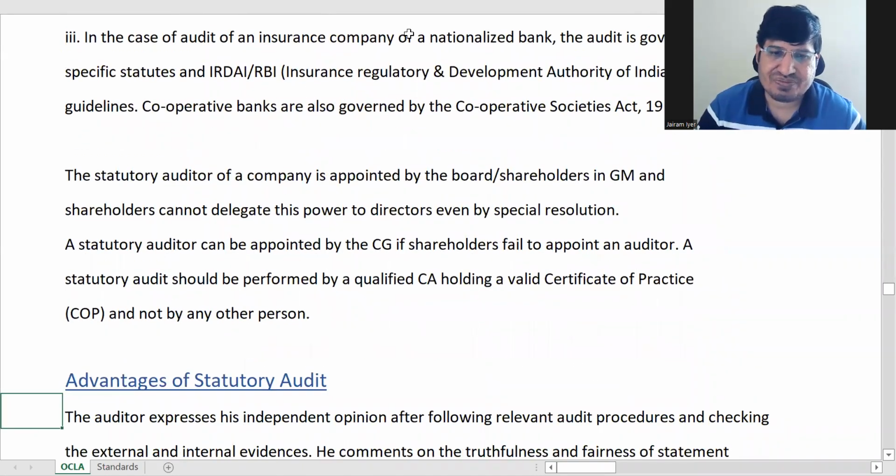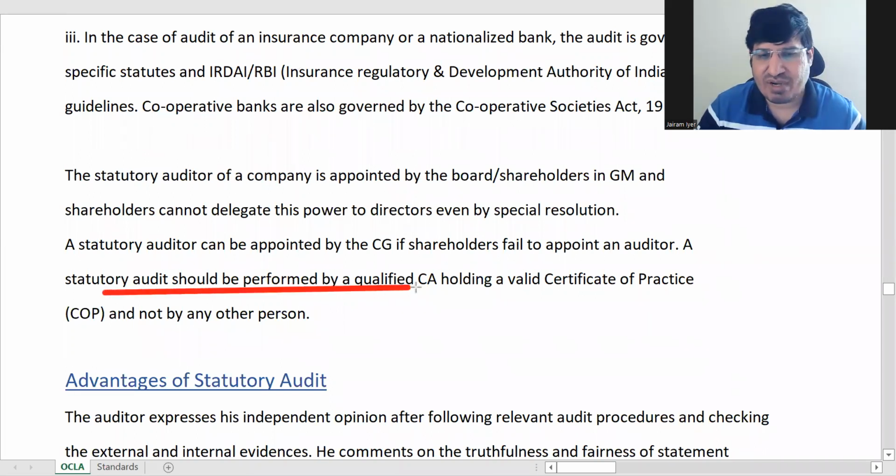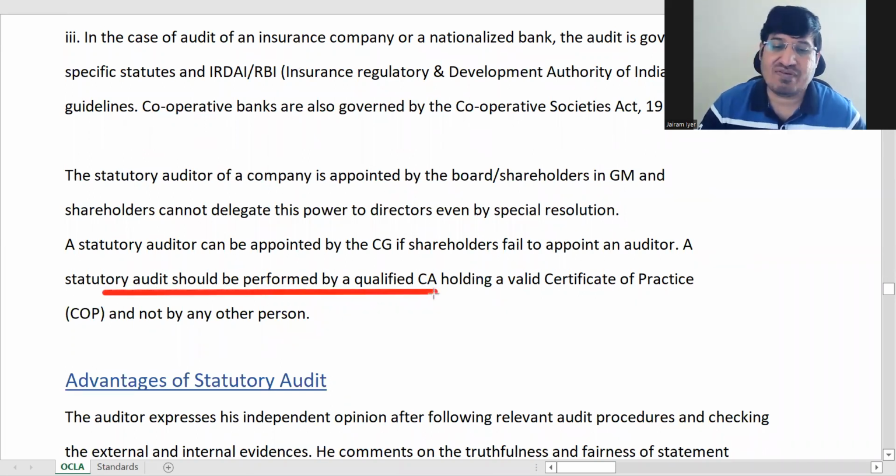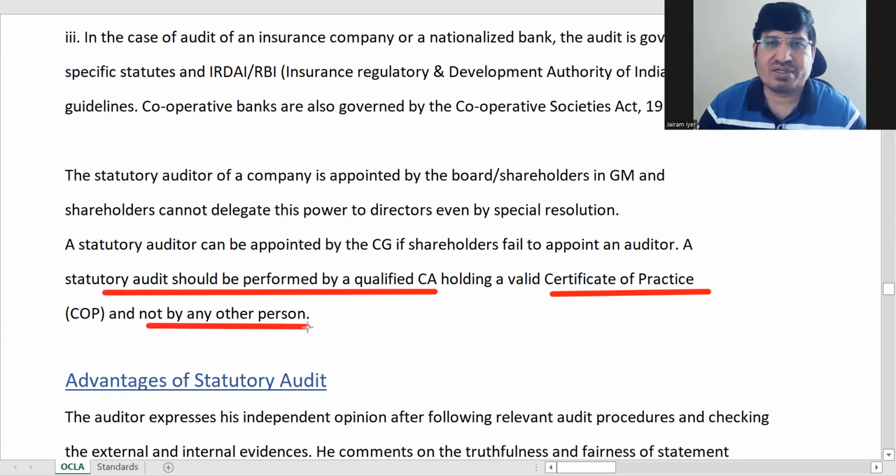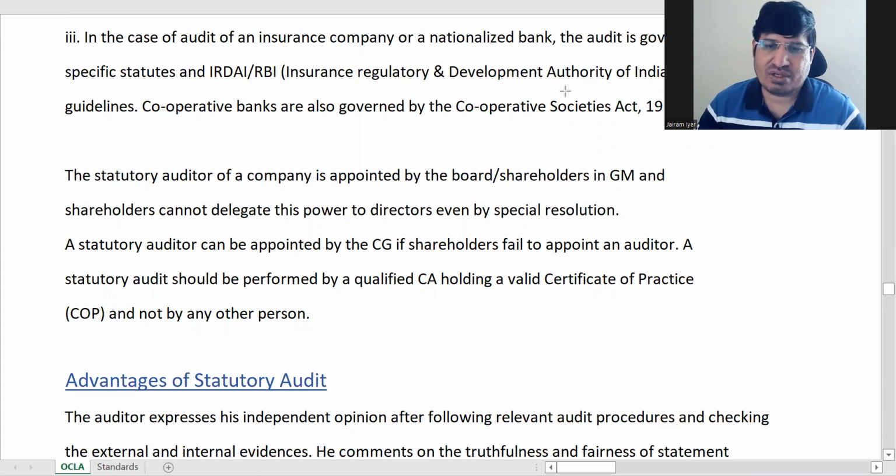And who should perform a statutory audit? You all know already. Statutory audit should be performed by a qualified chartered accountant, and he should have a valid COP, which is certificate of practice. Both things are important. It should be a qualified CA with a valid certificate of practice, and no other person can do it. That is the statutory audit of companies.